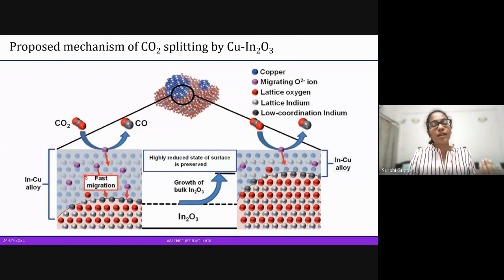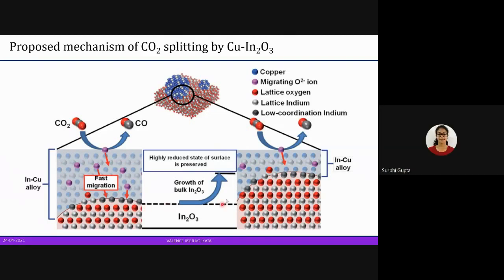Oxygen ion is going into the bulk and oxidizing indium from the inside, which is making it more efficient and ensuring that we can do this repeatedly, and even at lower temperatures. So I would like to conclude here.